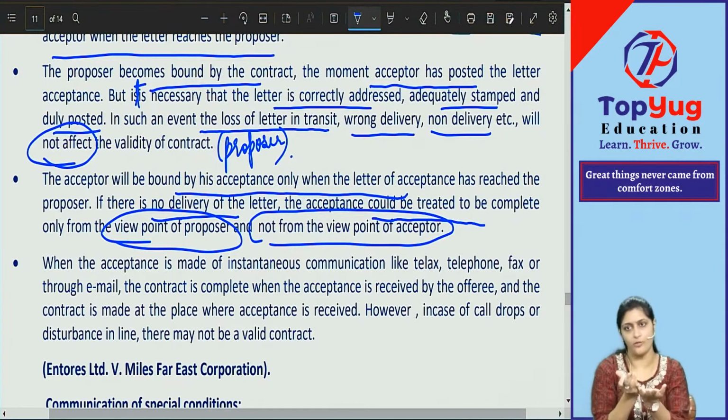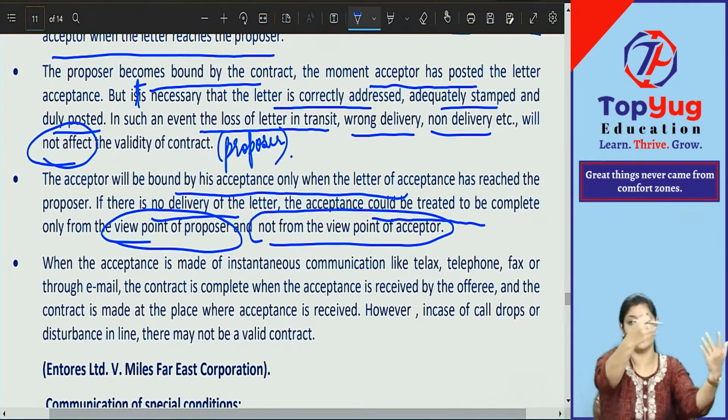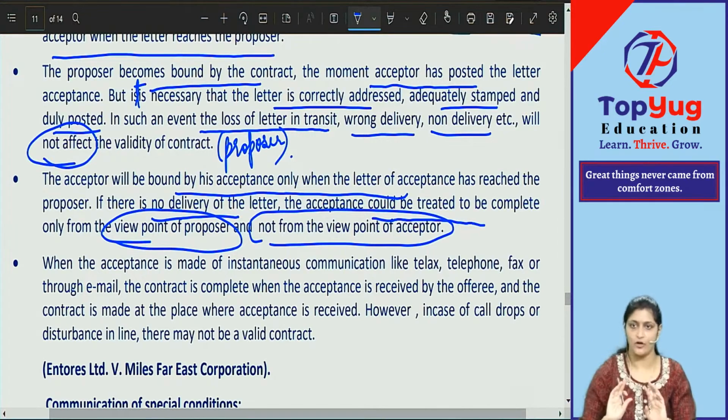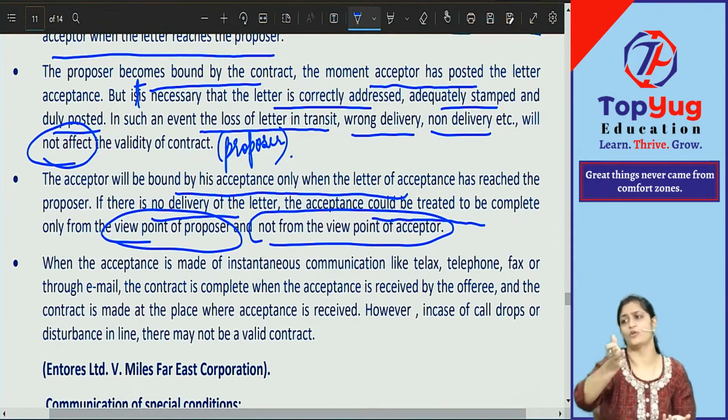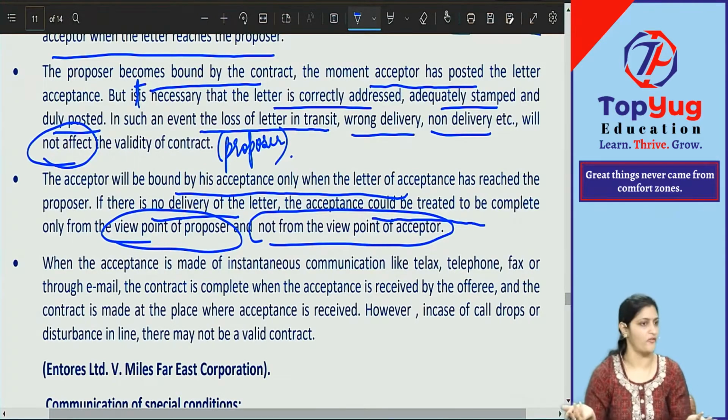Do or don't do, contract did not come into existence. You want to buy, well and good, buy. You don't want to buy, say no and don't buy. That person will sell to some other person. Can the proposer now force? You have sent, because of postal authorities it got lost, you said yes, now you will have to purchase my house. No, contract did not come into existence for that person. You cannot force that person. But can that person force the offerer, the proposer? Yes. Why? Because for the proposer contract came into existence. Clear with this? Yes or no, everybody?